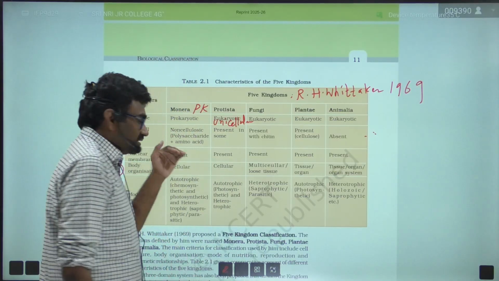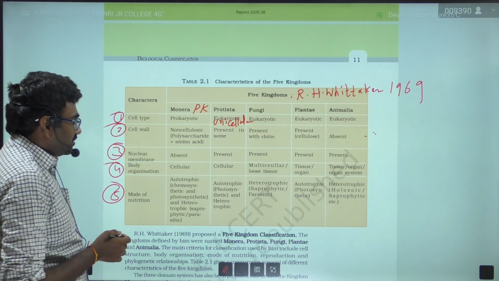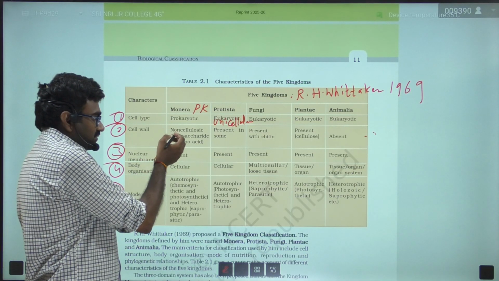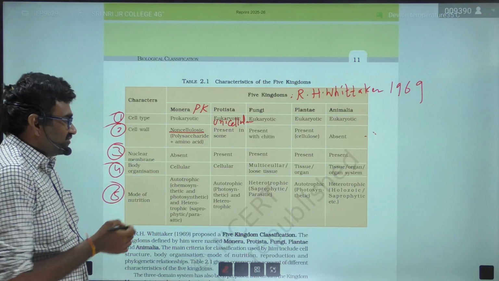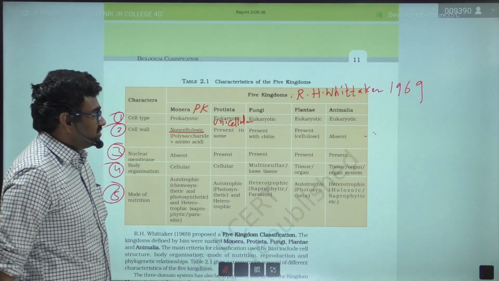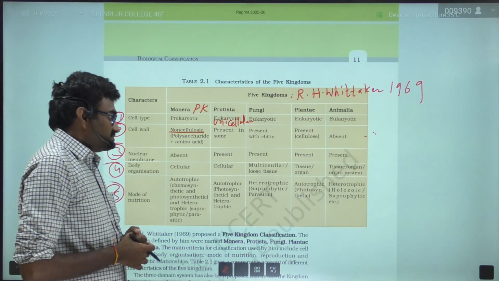Next, based on the cell wall, in kingdom Monera the cell wall is non-cellulosic in nature, made up of polysaccharides as well as amino acids. In kingdom Protista, the cell wall is present in some organisms.